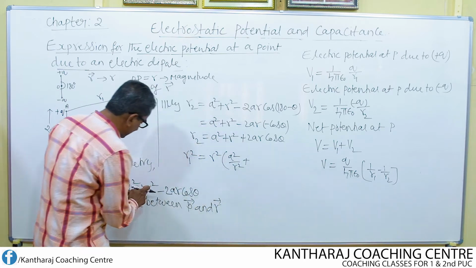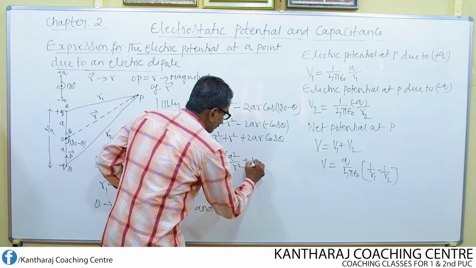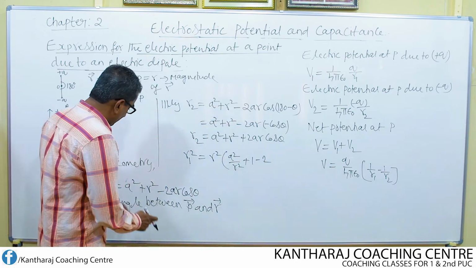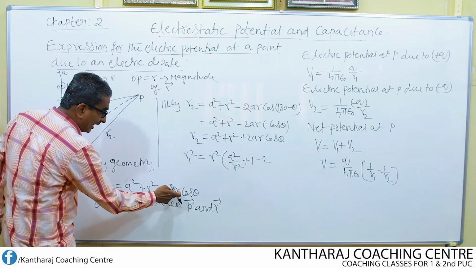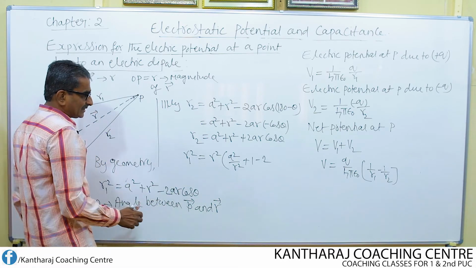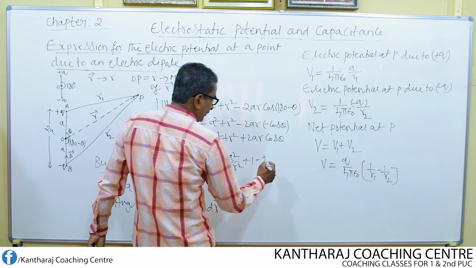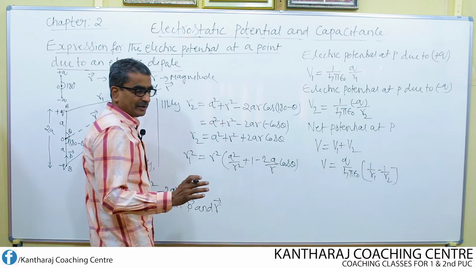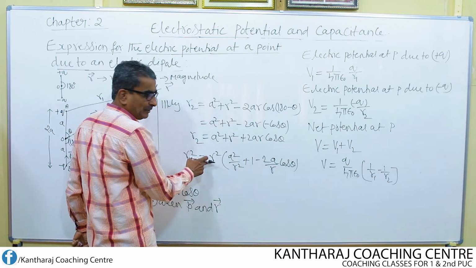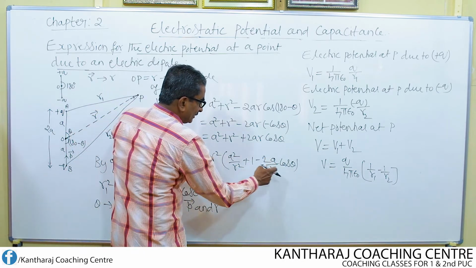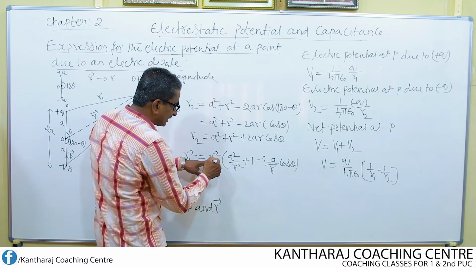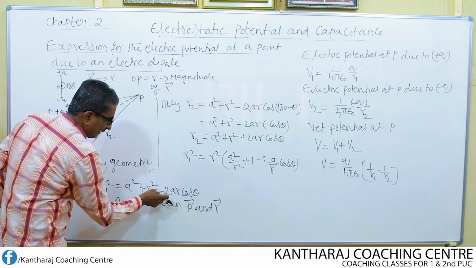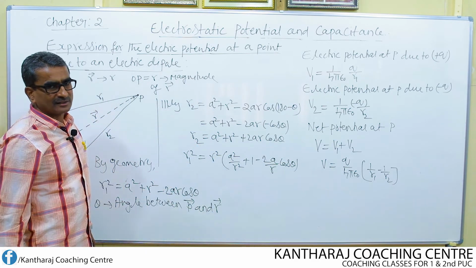Then plus, R square is taken out, so 1 is left. Minus, you write as it is, 2. Here R square is taken out, and only R is there, so when one R gets cancelled, what is left is 2A divided by R into cos theta. You can check this by multiplying: R square into this means R and R get cancelled, and we get 2AR cos theta, which is what we have here.